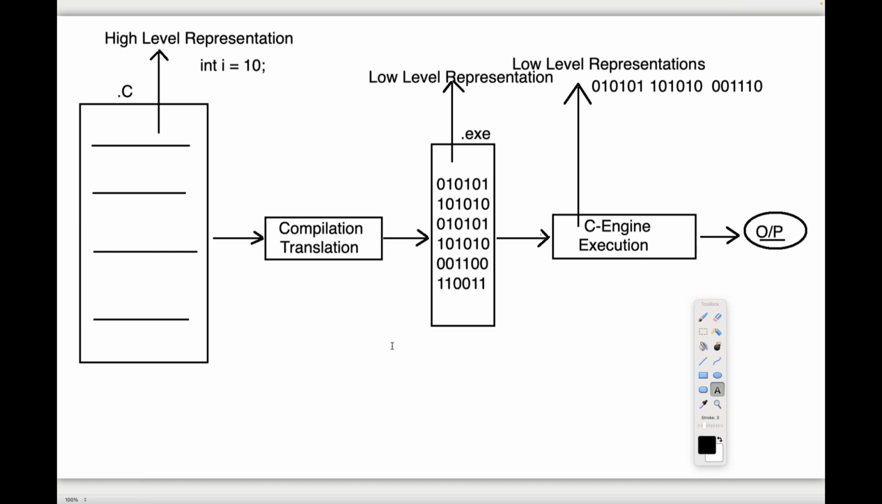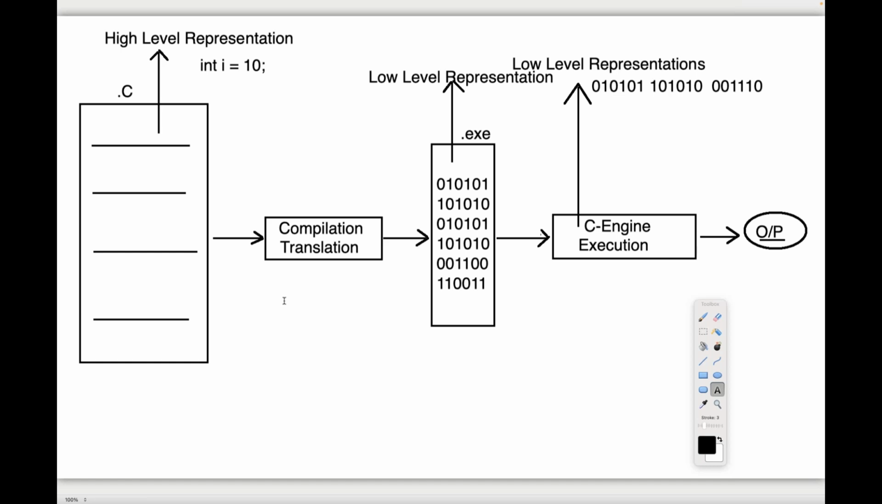Because of that reason, first we will write the program in high level, that is in our understandable level. Later on we are going to convert that program from high level to low level. Later on we will provide that low level program to what? There, C engine. Now C engine will execute it. C engine is able to provide some output. Because of this particular reason, we have to convert the program from high level to low level.